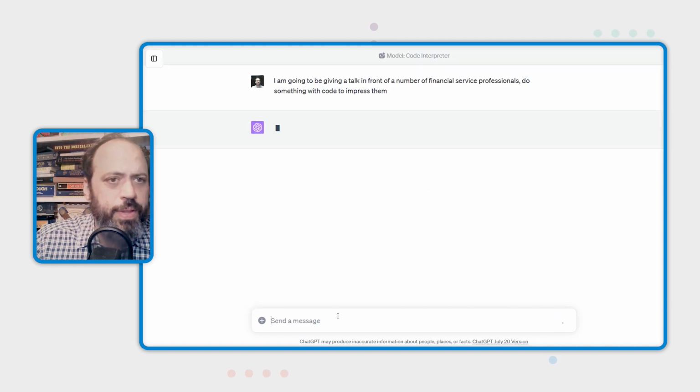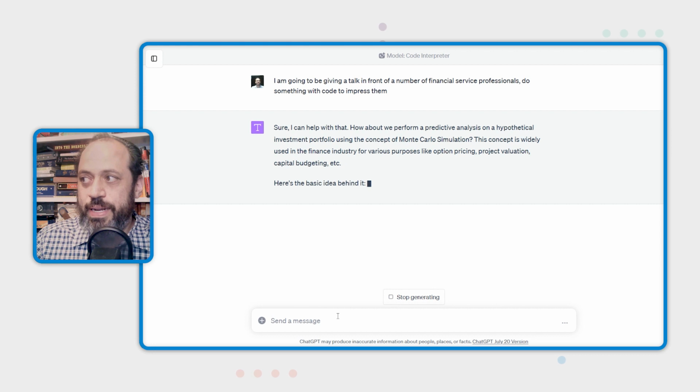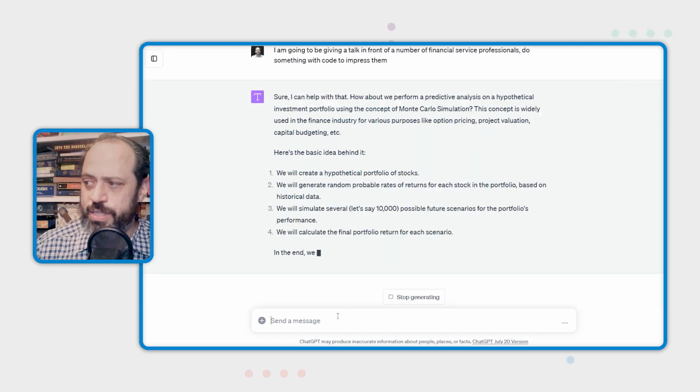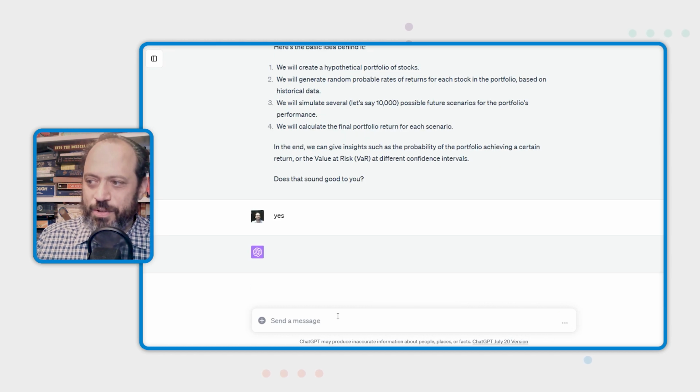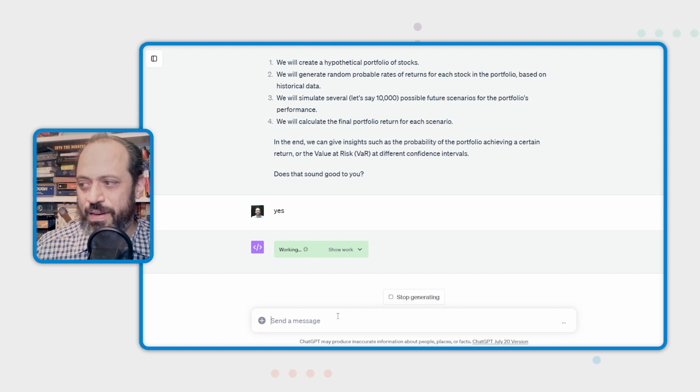And so one of the really amazing things about AI is it turns everyone into a coder. In this case, we just told it to do something with code. So it's suggesting that it creates a Monte Carlo simulation, just to show how you could set up a portfolio. And we'll say, sure, let's do that. So it will create a Monte Carlo simulation here. It actually does fairly high-end data analysis. I do a lot of quantitative work, and it's pretty incredible what it's capable of doing. We're just doing a little demo here.